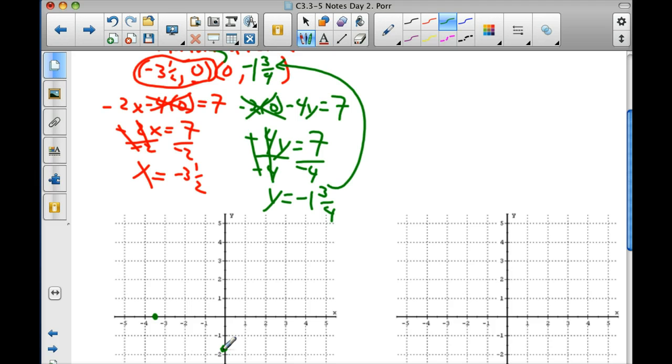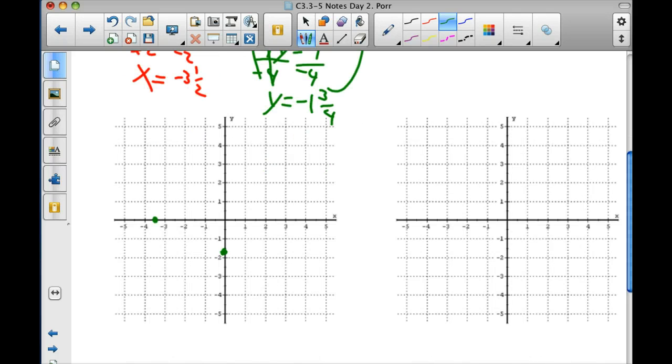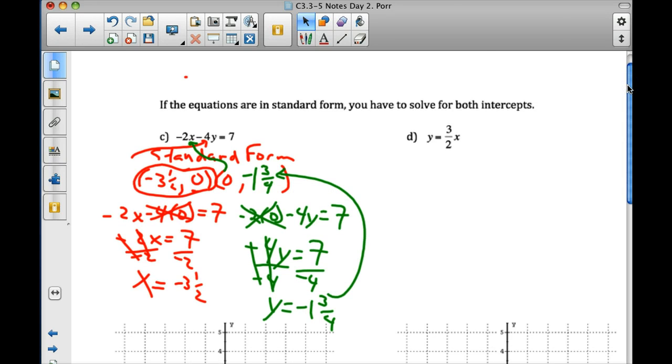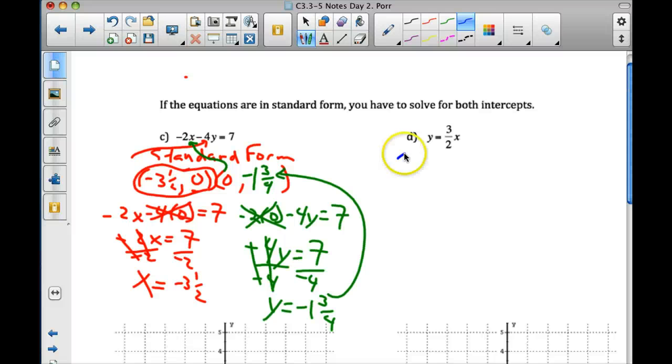Doesn't have to be perfect. Bless you. All right, but grab your straight edge. Okay? As long as you're close here, we're happy. Okay? The standard form ones, guys, are going to be the ones that take the most work. But you guys can do it. Everybody make a decision. Zuli, what form is that thing in? Slope intercept form. Very good.